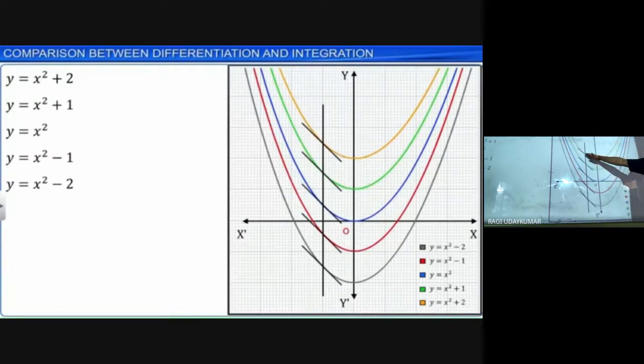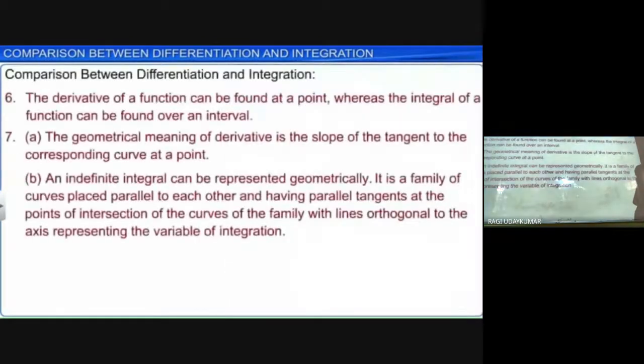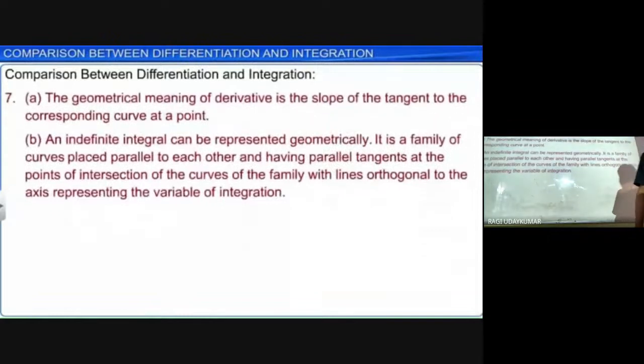All are parallel. These are the tangents of the curves. These tangents are parallel. Slopes means the slope of the tangents. Slopes are equal, that's why tangents are parallel. As the slopes are equal, the tangents are parallel. So these are the main points here.